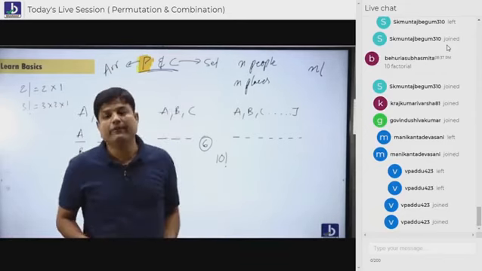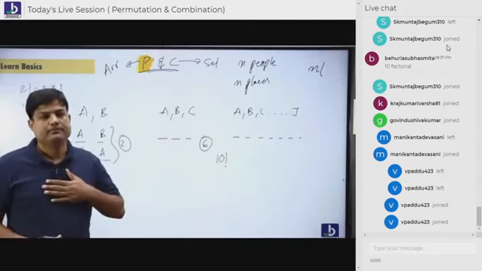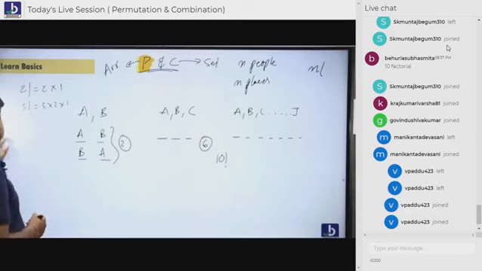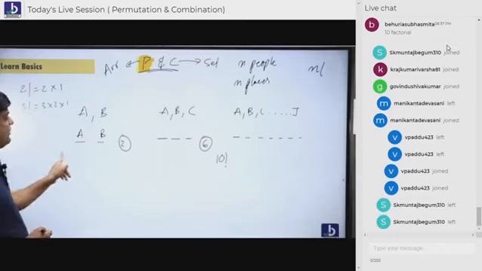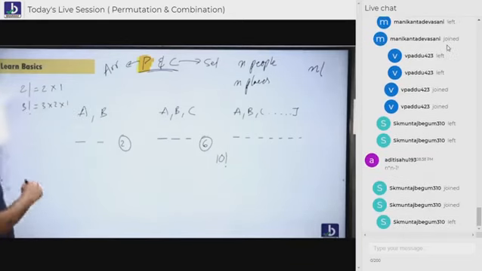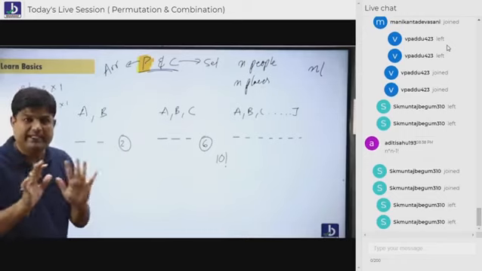But who gave the word factorial and why has this factorial come? I'll tell you. Everybody have a look. How did we get this factorial into existence? Have a look here. Now, how many people are standing? The concept is very simple. It's reasoning. It's not a formula, permutation, or arithmetic. I'm teaching you reasoning.